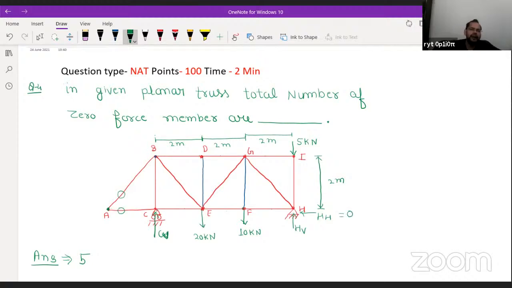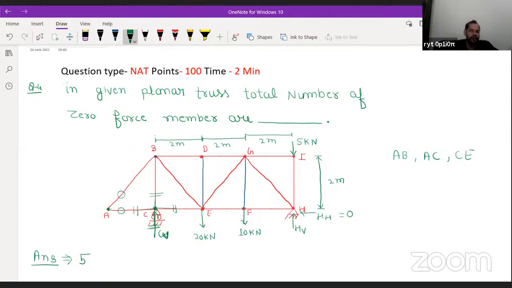But no need to worry, we have already seen the AB member and AC member will be zero force members. Is it clear? Because at a joint two members are meeting and no external forces are acting, these two members will be zero force members. If I draw the free body diagram here, as you can see, one plus sign is maintained. So definitely this member will have force equal to CV, and this member will have force equal to AC, and AC is already a zero force member. So definitely from here you can say that CE will be the zero force member. Okay, so here CE will be the zero force member.